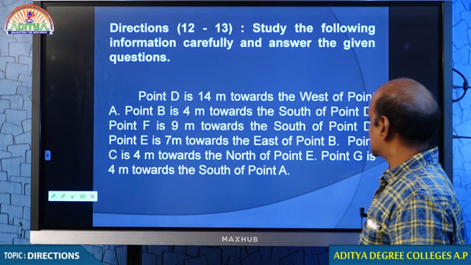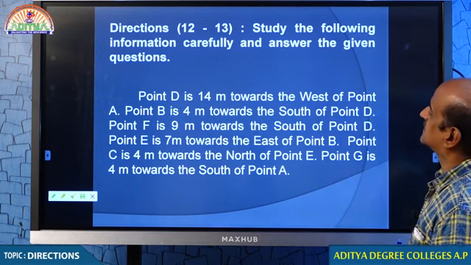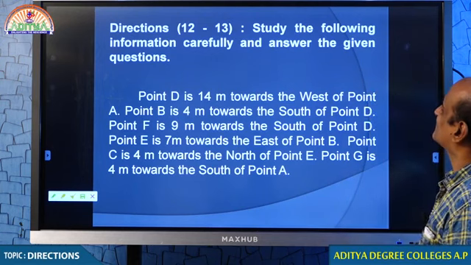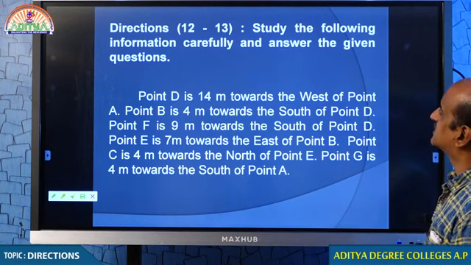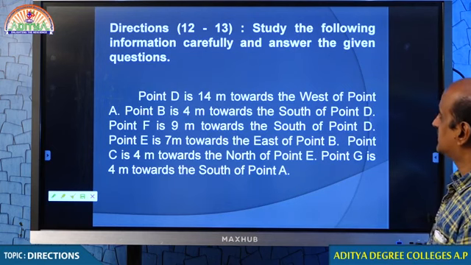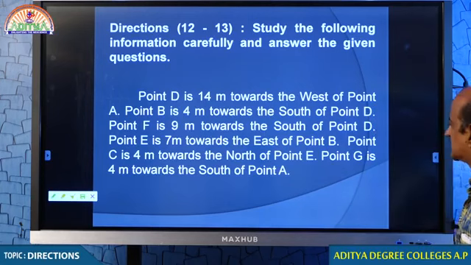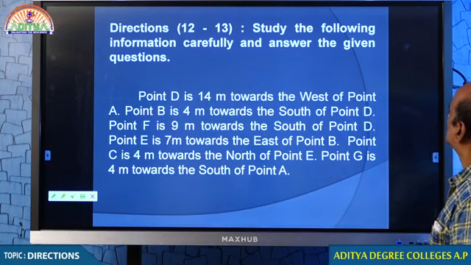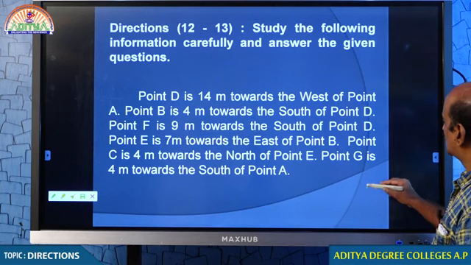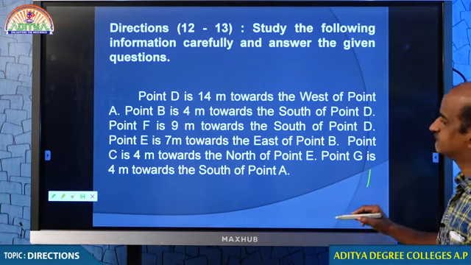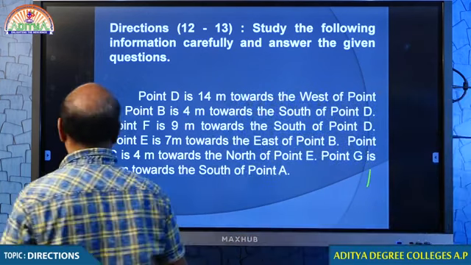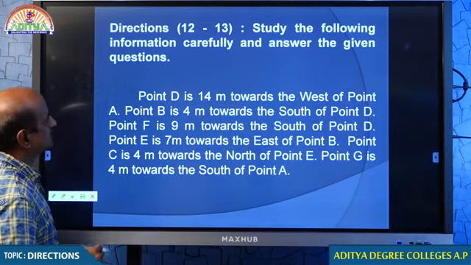Okay, students, I will check the space for doing rough work. 12 to 13. Point D is 14 meters towards the, where should I do the rough work? Okay, students, check it out.